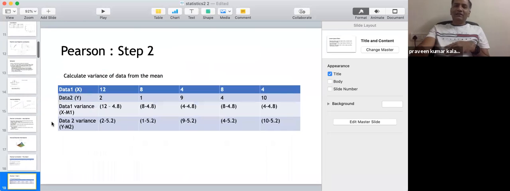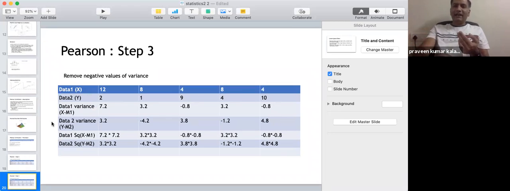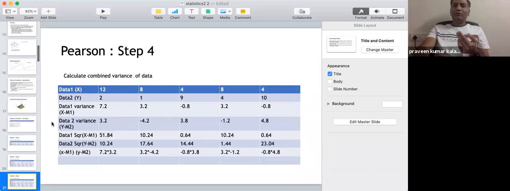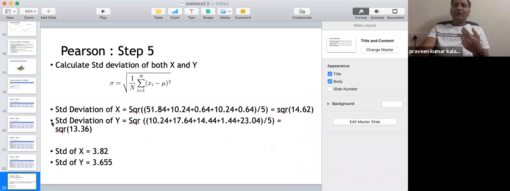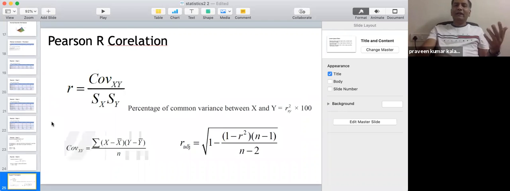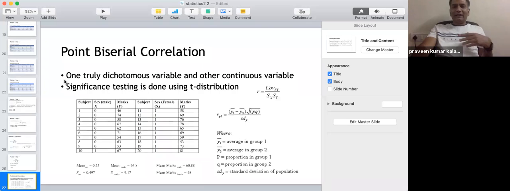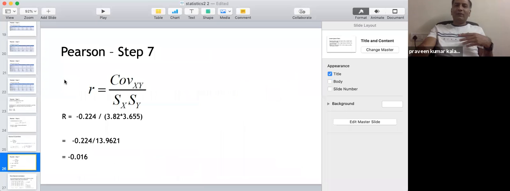There is a procedure in which you find the variance between various data items, between group 1 and group 2, etc. Then you find covariance, variance, and using covariance, you find out the Pearson correlation, right? So this is what we have found out about Pearson correlation. This is the correlation coefficient between these two variables, whatever we have seen.